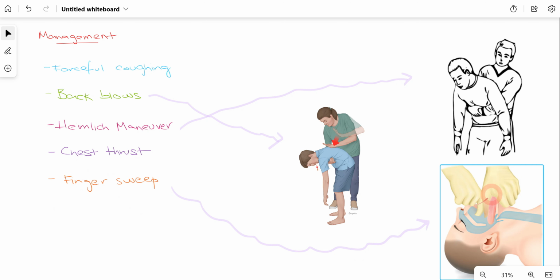As you can see, two fingers are pushed down the throat and then they are swept upwards, which can help remove any airway obstruction which is present, and which definitely helps patient a lot. So this is how we will manage a patient who is suffering from airway obstruction, and we have to make sure that we prevent such medical emergencies from occurring, as it is life threatening for the patient.